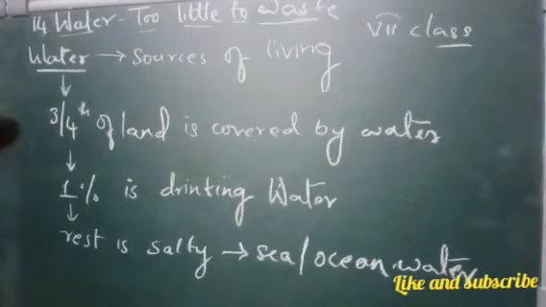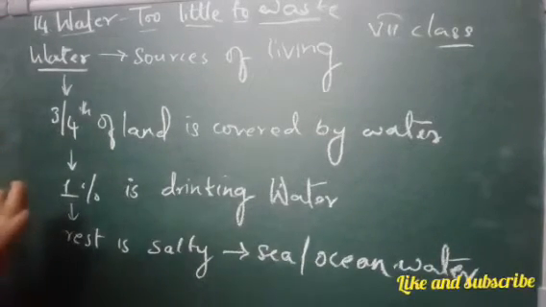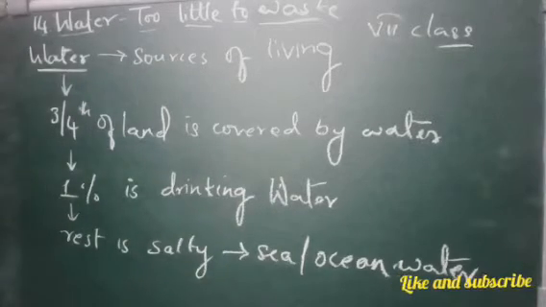We cannot drink this water. Yes or no? Yes, we cannot drink this water.